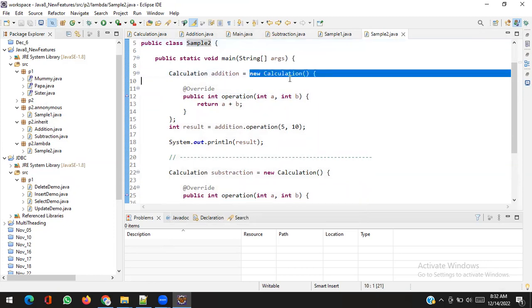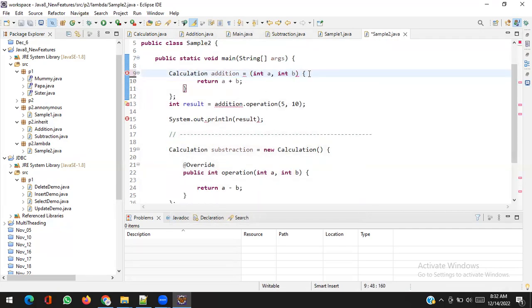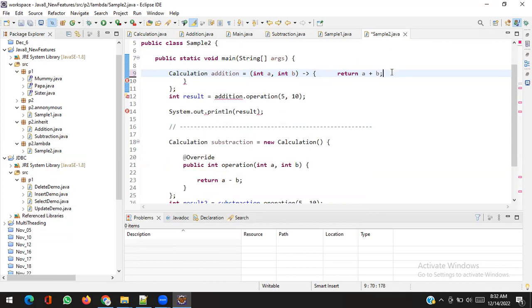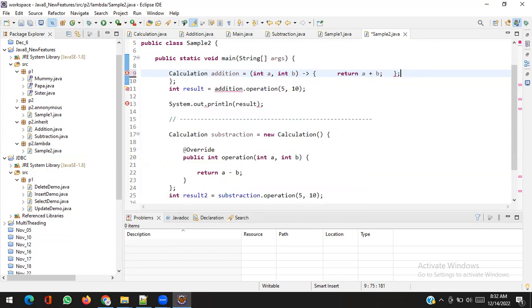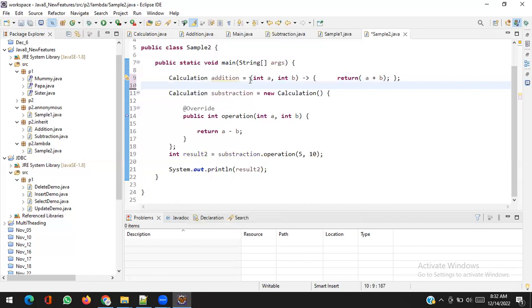Instead of writing this, just remove it. Lambda expression is something like this, for addition or subtraction.